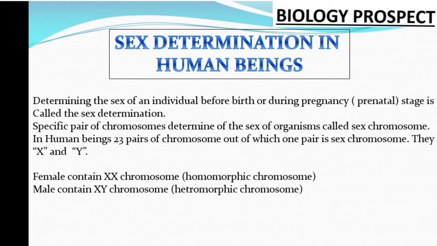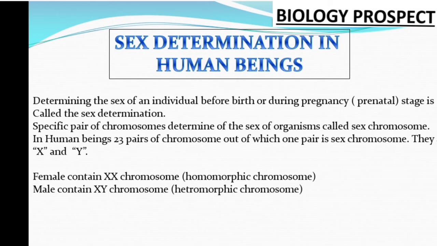Because in the previous class I told you about homogametic and heterogametic. Homogametic means the pair of chromosomes are of the same shape and size. XX is contained in the female, the homomorphic or homogametic chromosome. The male contains two different shapes, where X is the largest chromosome and Y is the shortest chromosome. The male containing XY is known as heteromorphic or heterogametic.